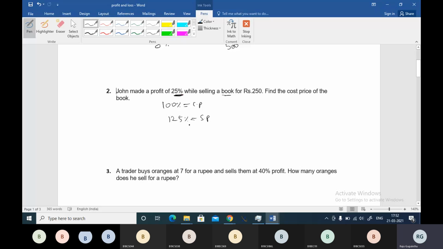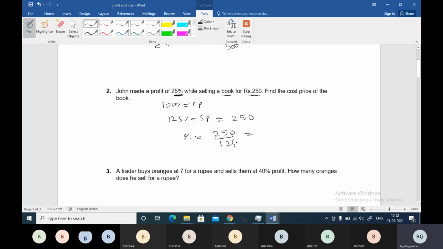So you are selling at 125 percent, which is given as 250 rupees. This is the selling price. Find the cost price of the book. From here you can say 1% is 250 divided by 125. You can do the calculation.